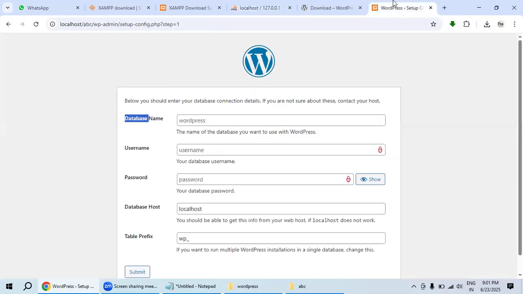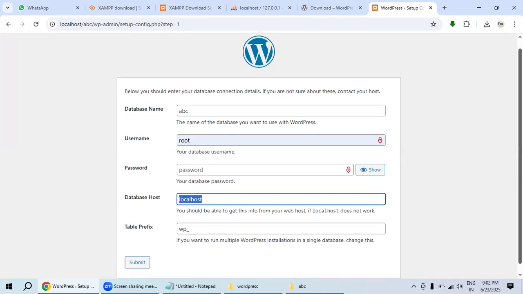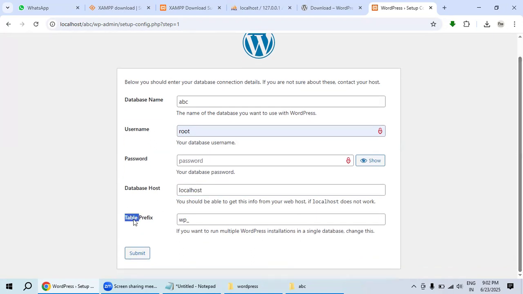So here what is the name of the database? ABC, that's it. Username, root. Root is the default username, so keep that default value. Password not required, keep it empty. Database host, localhost. Keep the default value as localhost. What does table prefix mean? WP underscore. These are the default values.